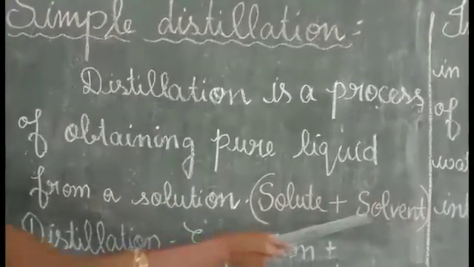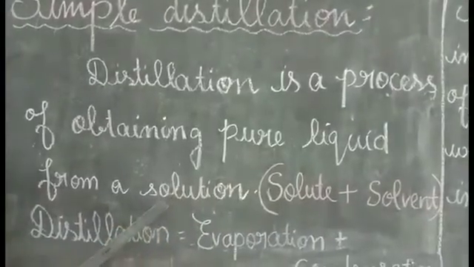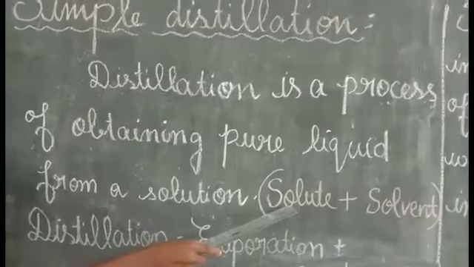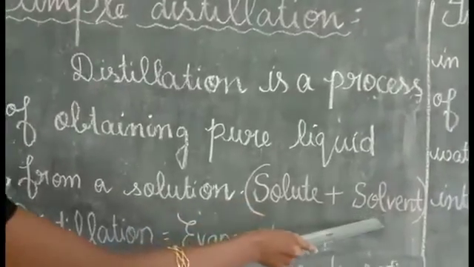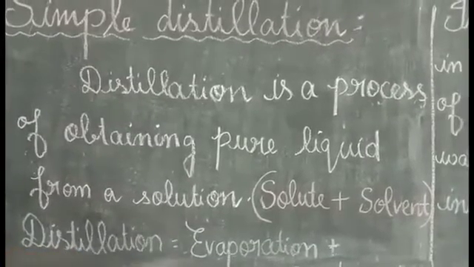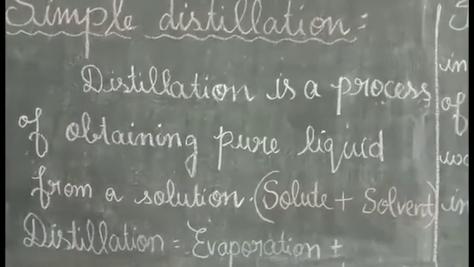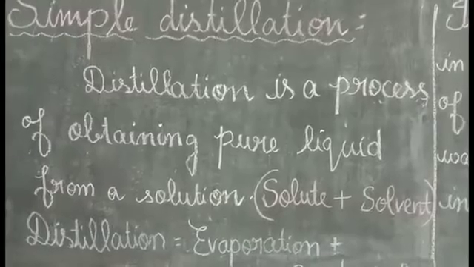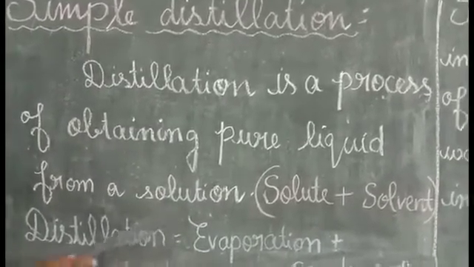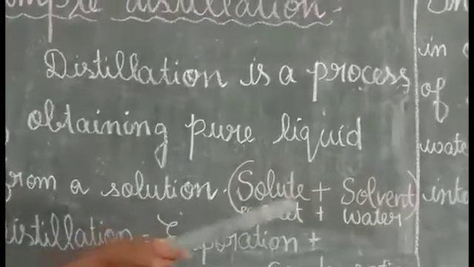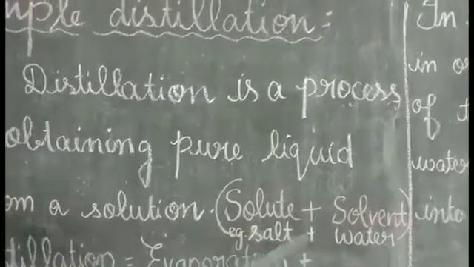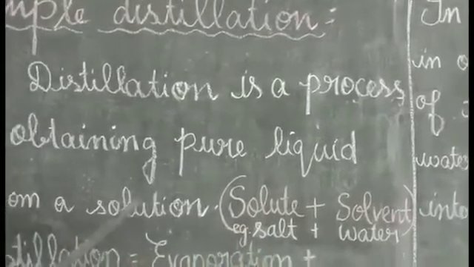Solute plus solvent is called solution. If you take salt, that is a solute, and water, it is a solvent. If we mix them together we get a solution, salt water, isn't it? Salt plus water gives salt water. That substance is called a solution. The solute example is salt and water is a solvent. If we mix together, we get a solution.